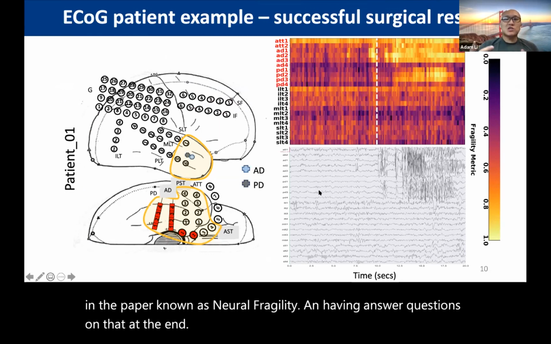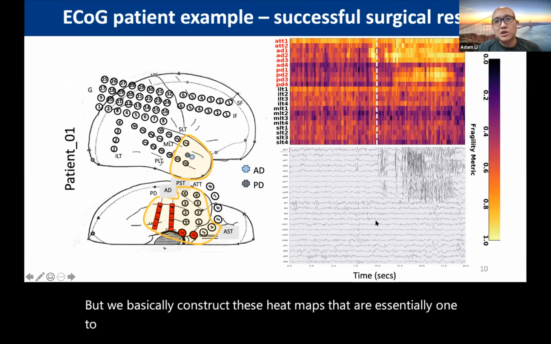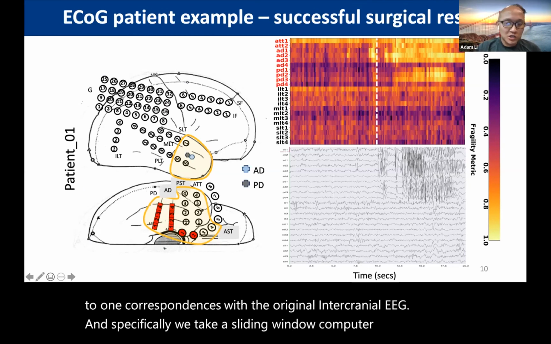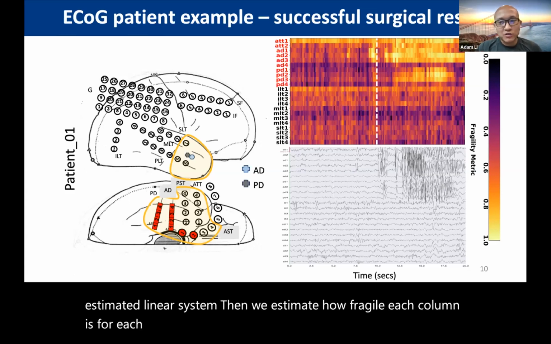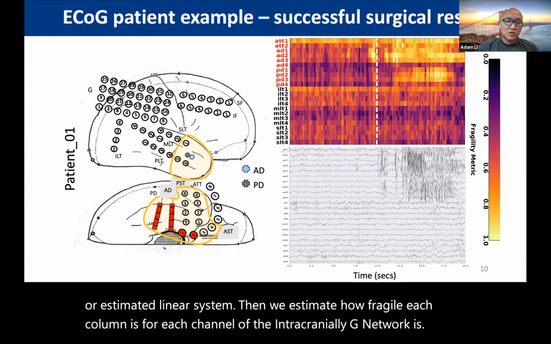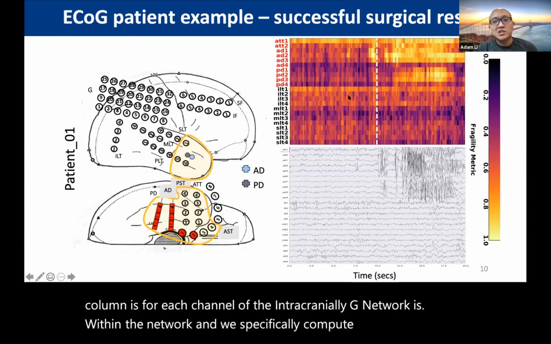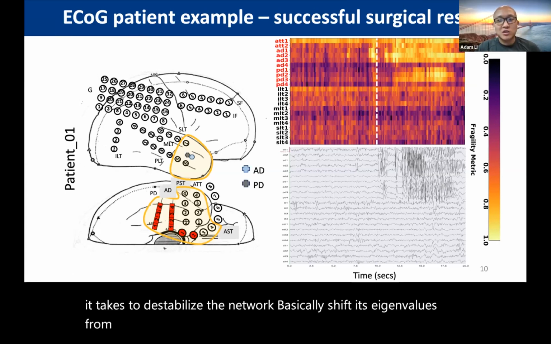But we basically construct these heat maps that are essentially one-to-one correspondences with the original intracranial EEG. And specifically, we take a sliding window, and estimate a linear system. Then we estimate how fragile each column, or each channel of the intracranial EEG network is to perturbation within the network. And we specifically compute how much energy it takes to destabilize the network, to basically shift its eigenvalues from within the unit disk to outside the unit disk.